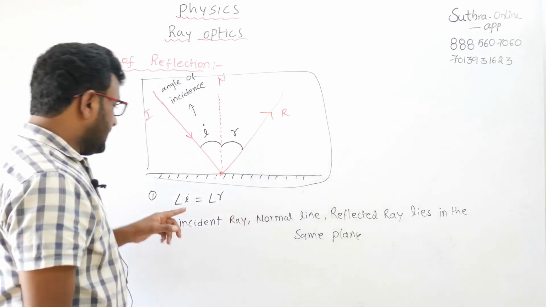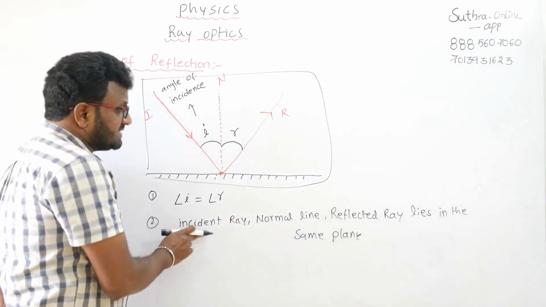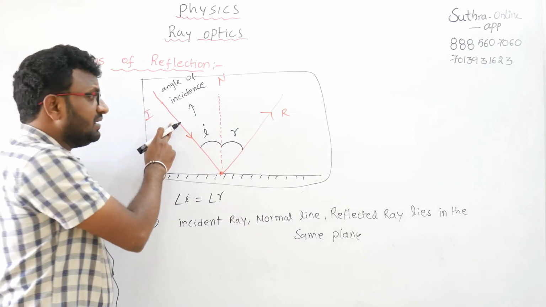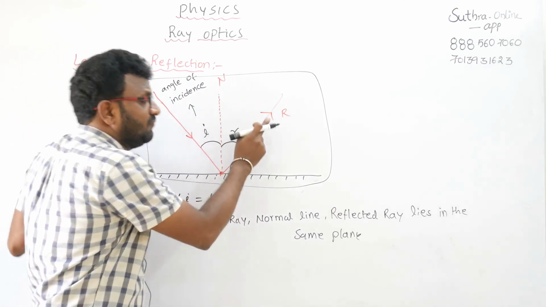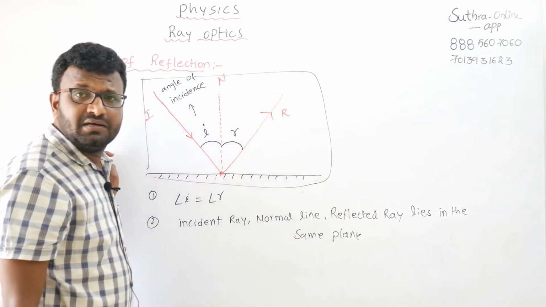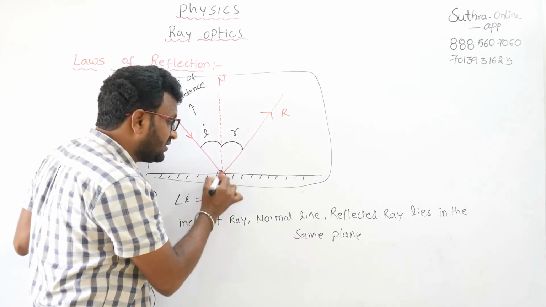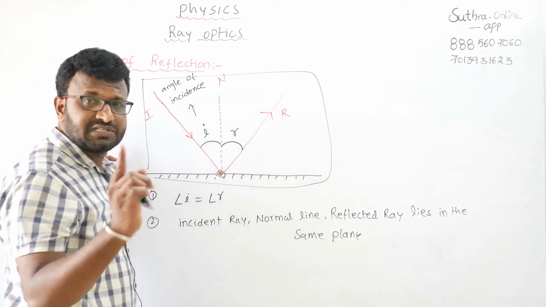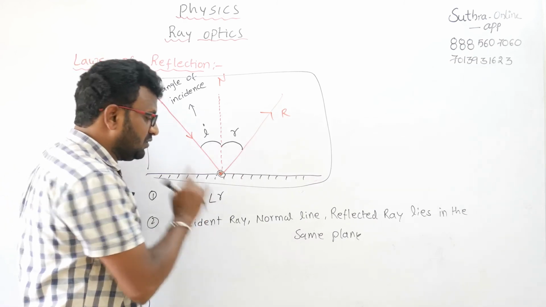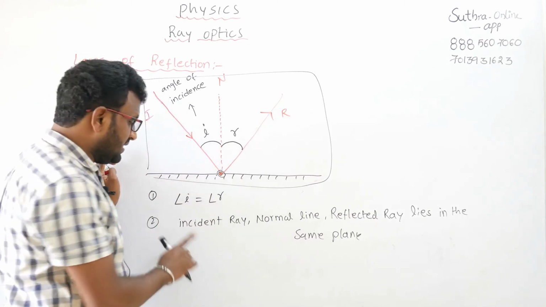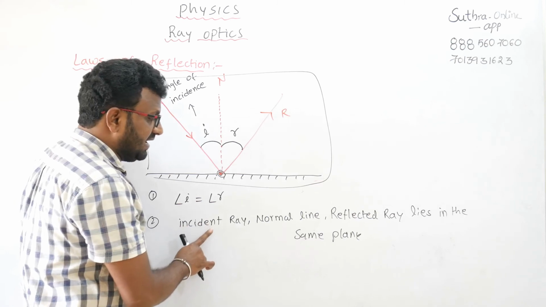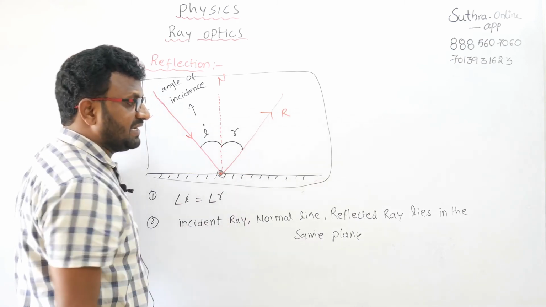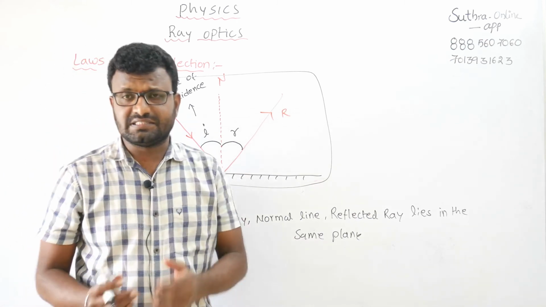So what is the second law? The incident ray, normal line and reflected ray lie in the same plane at the point of incidence. What is the first law? Angle of incidence is equal to angle of reflection, and the second is that the incident ray, normal line and reflected ray lie in the same plane.